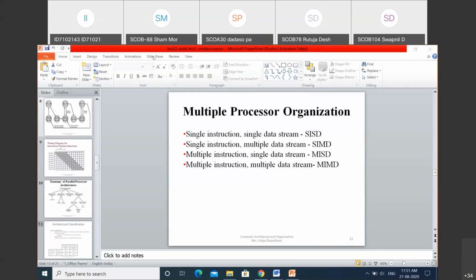Now, the next architecture type is... any doubt in this, students? Any doubt?